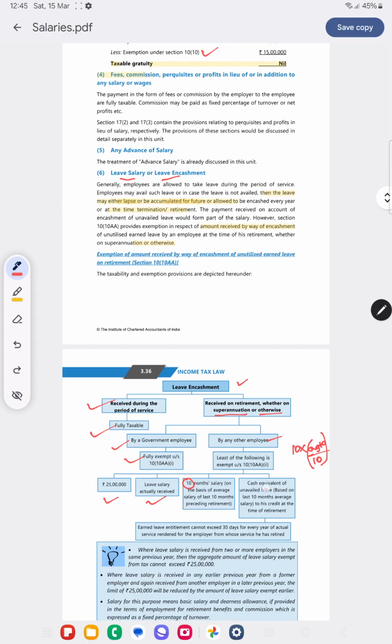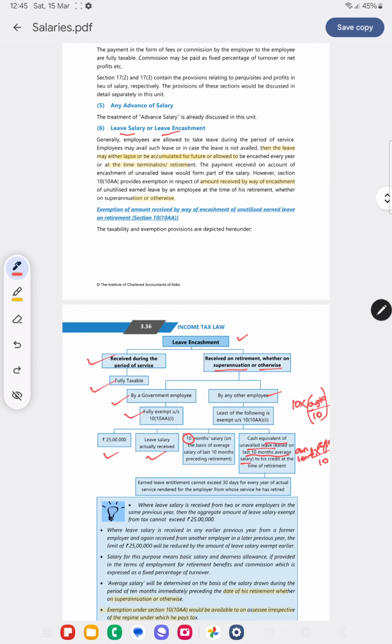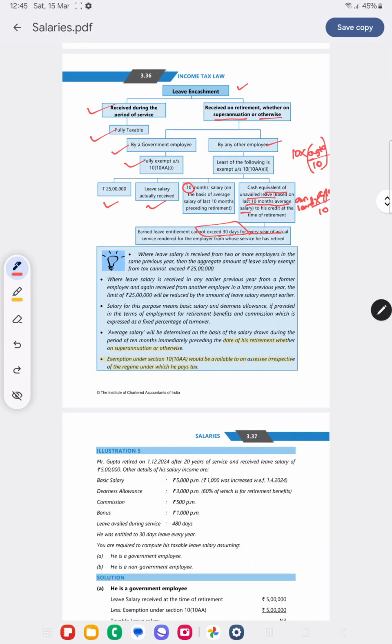And the next is cash equivalent to unavailed leave based on the last 10 months average salary. Unavailed leave into average salary of 10 months divided by 10. We will be able to understand this when we do the sum. So in a particular year, the leave entitlement cannot exceed 30 days. Okay, now let us take the sum.